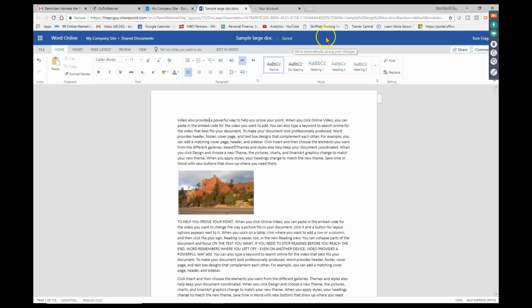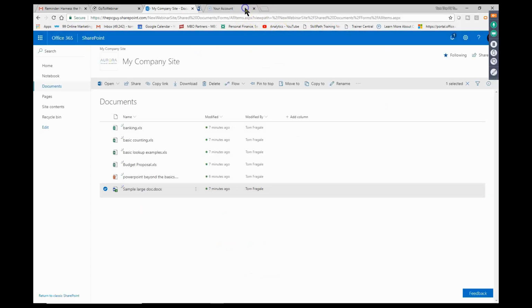Okay. Now at this point, I'm going to go ahead and close that window. And now that change will be in that document. The point there is the document had to be checked out before I can edit that, and I turned that feature on. Then it would be really important to check that document back in, because otherwise other people can't get to it. Well, they can get to a read-only version, but they can't make any changes, and that's the whole point of being able to check it out or check it in.